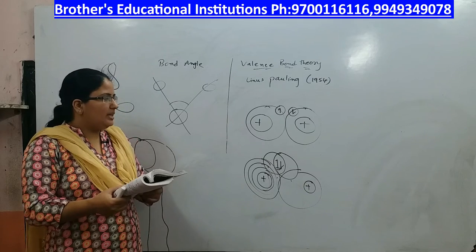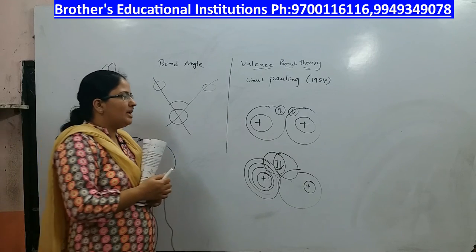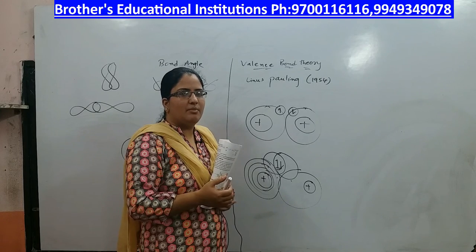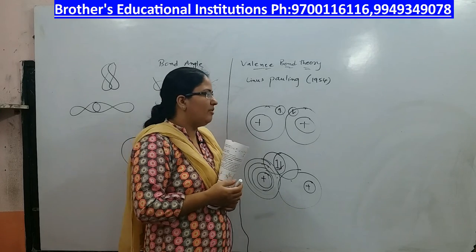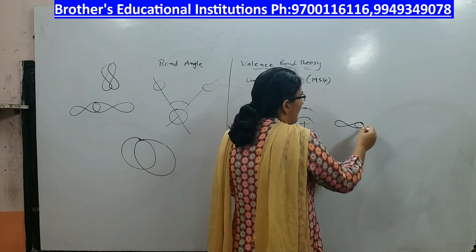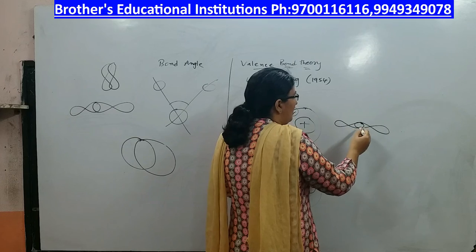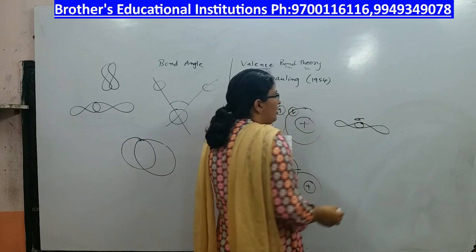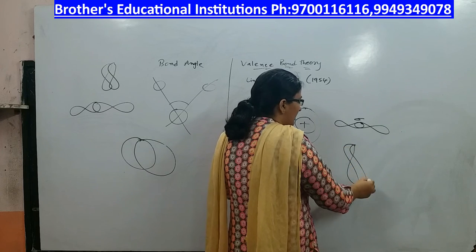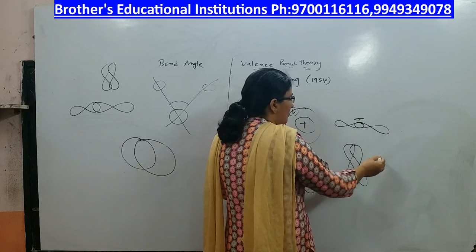The fifth point: whenever multiple bonds are formed, first the sigma bond will form, later on the pi bond will form. A sigma bond is formed whenever the orbitals overlap end to end, or head on. Whenever they overlap sideways, it is called a pi bond.